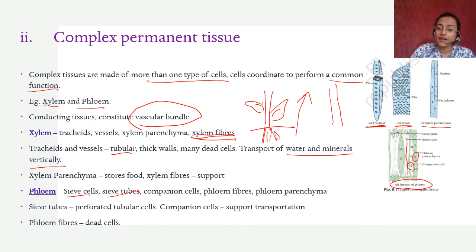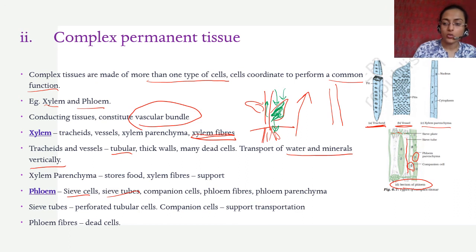फ्लोएम फाइबर्स हैं डेड फाइबर्स, राइट? फाइबर्स जिसमें आया वो डेड फाइबर्स होते हैं. What does phloem do? The leaves are green, photosynthesis होता है, they use sunlight and carbon dioxide to make starch, make glucose, make food. So this starch is transported from the leaves to different parts of the plant, including the roots. हाँ, roots में भी जाता है, different parts of the plant में जाता है. That happens through phloem.